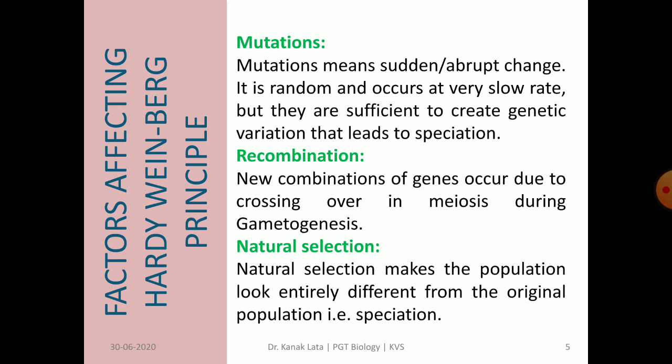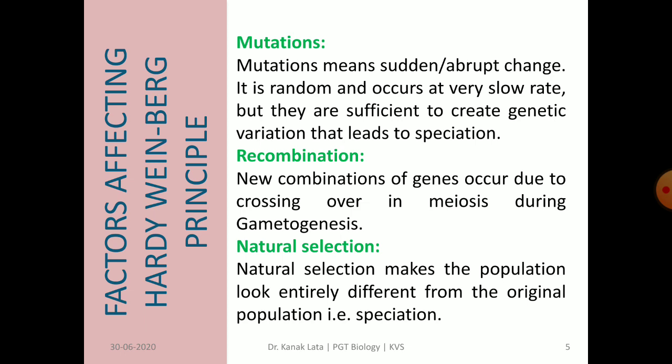Next factor is recombination. During meiosis 1 in prophase, crossing over takes place. This occurs during the process of gametogenesis, that is formation of gametes. Due to crossing over, recombination of genes occurs, which is responsible for creating variation. And the last factor is natural selection.